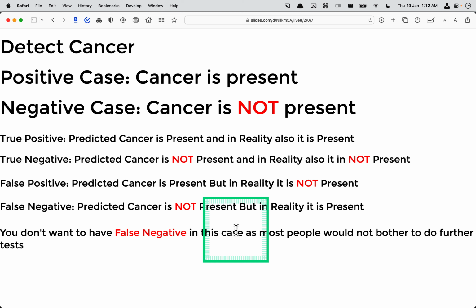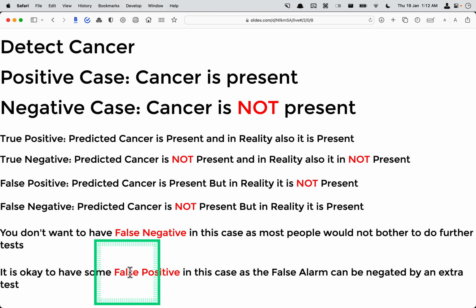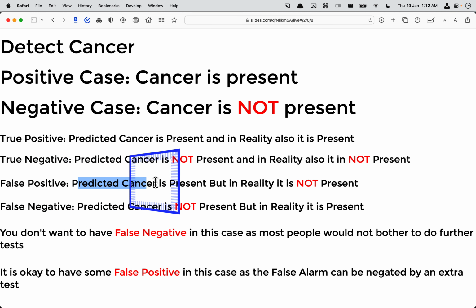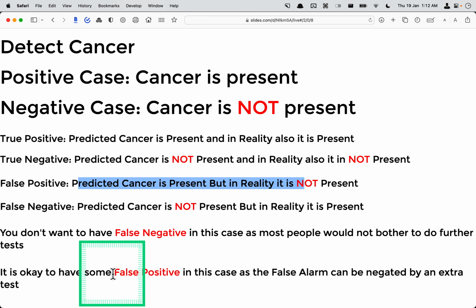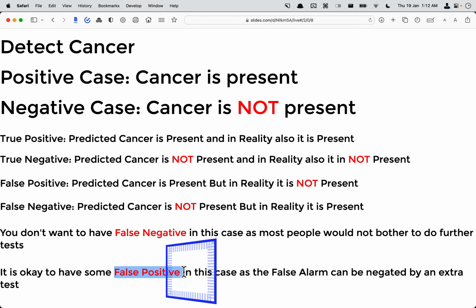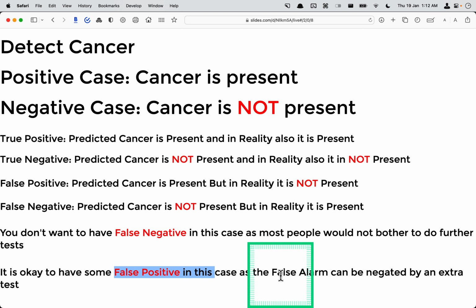So you don't want to have false negatives in this kind of situation. It depends on the domain also, which domain we are investigating. Let's say it is okay to have false positives. In this case, false positive means you predicted cancer is present, but in reality it is not. It's okay because, say, a healthy person is told by mistake they have cancer. They can do one more test or a deeper-level test to make sure it's not there, right? So they will be safer. Safety is more important, right?